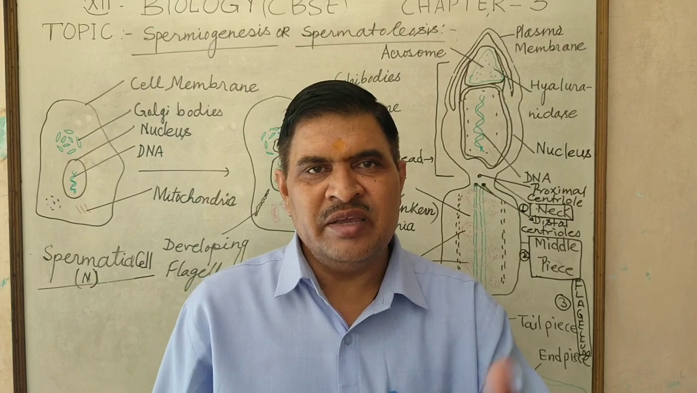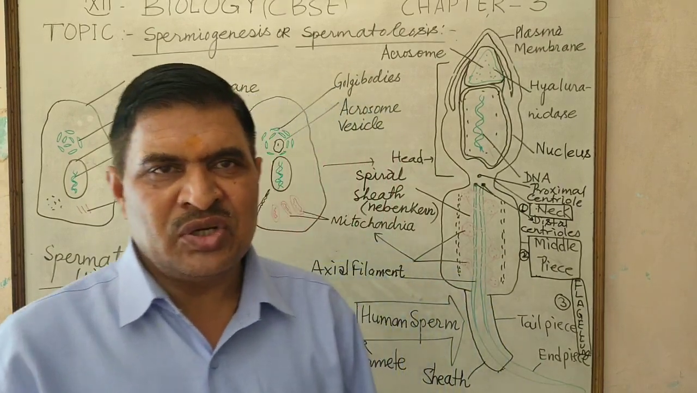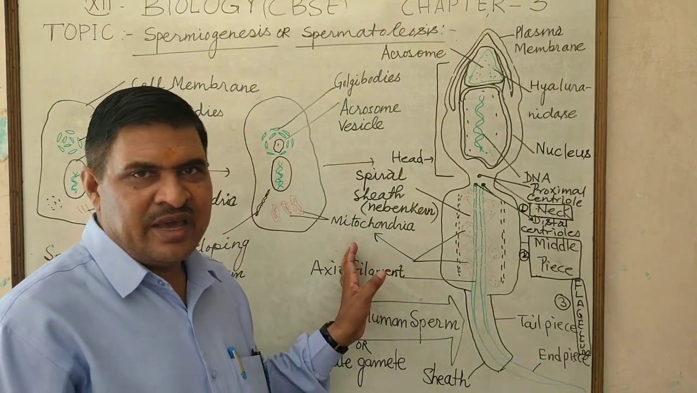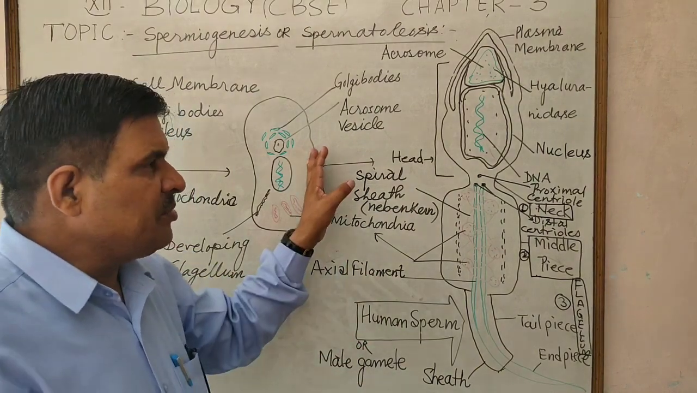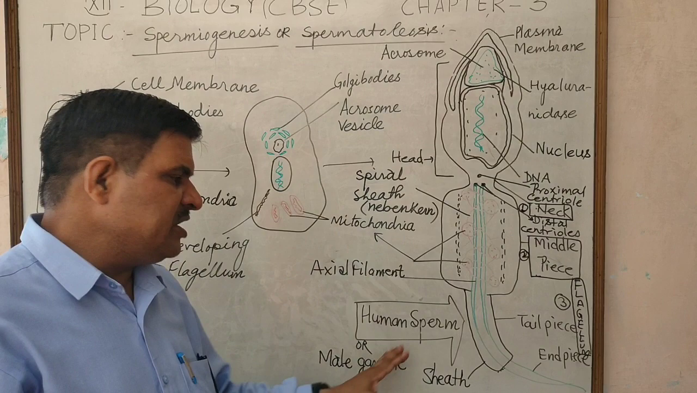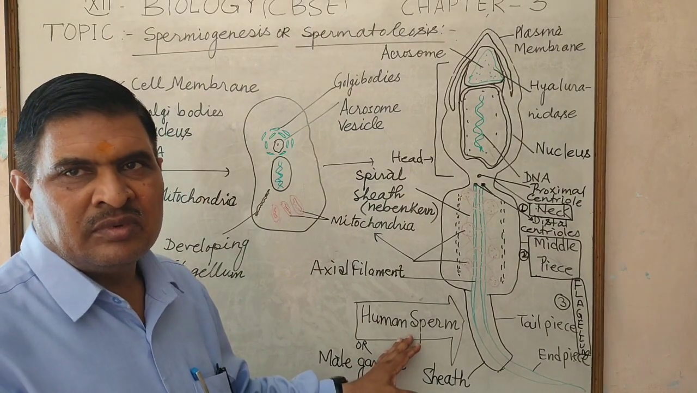This is called implantation. So today the discussion has been done about the structure of the female gamete of human and the male gamete of human as sperm.